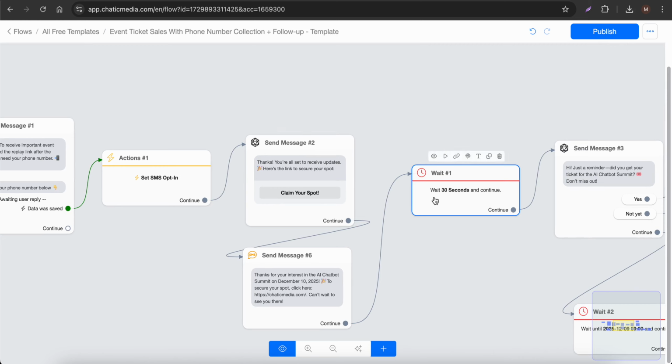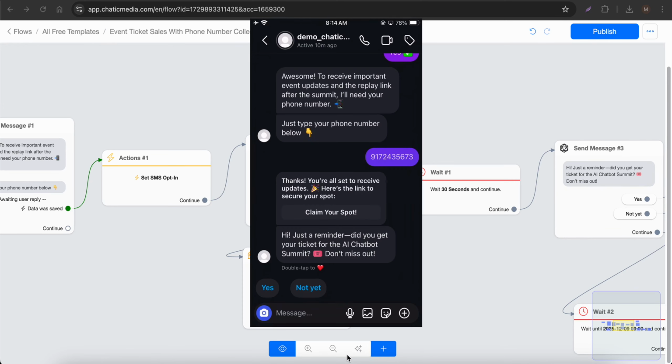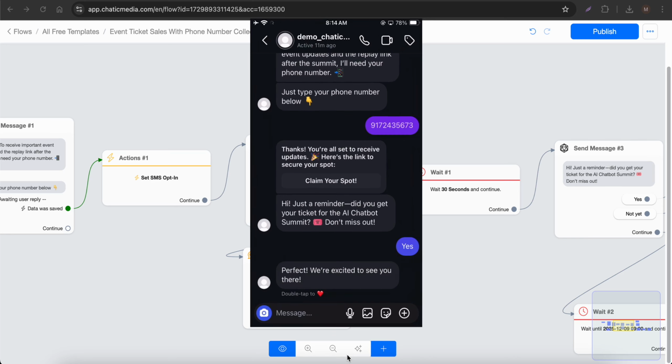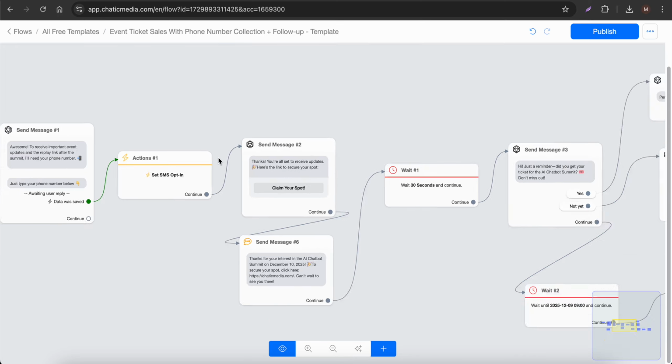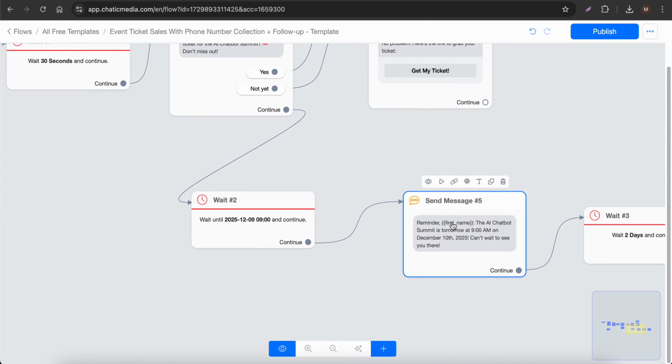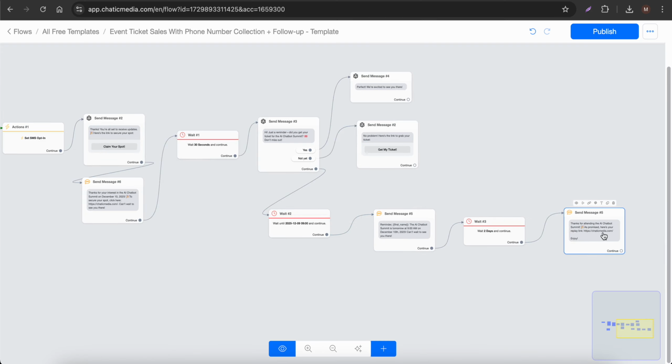So what happens is that in 30 seconds they will also receive the follow-up message as well. So let me go to this particular Instagram again and show you. As you can see, we received the follow-up message: "Hi, just a reminder, did you get your ticket for the AI Chatbot Summit? Don't miss out." So here if I say yes, it will say, "Perfect, we are excited to see you there." And they also receive the SMS just one day before that event, and also receive the follow-up message as well.